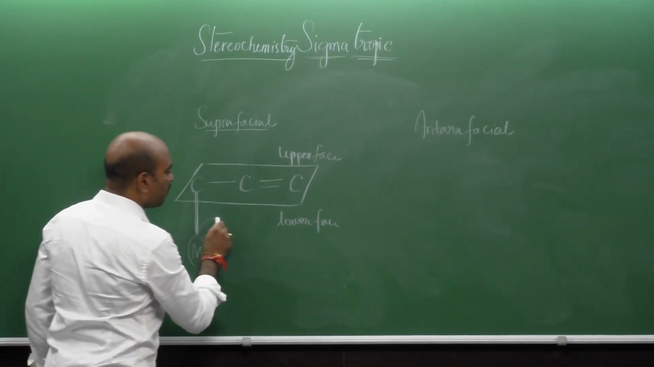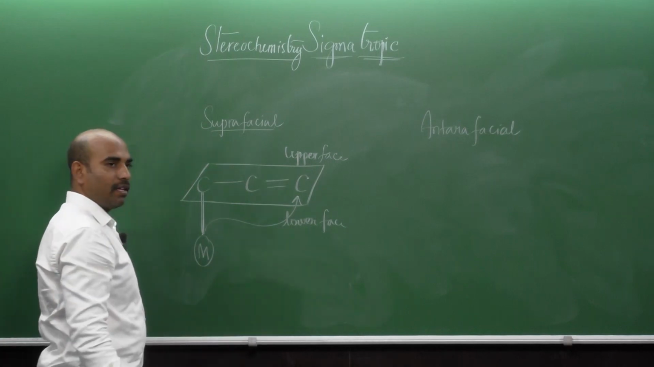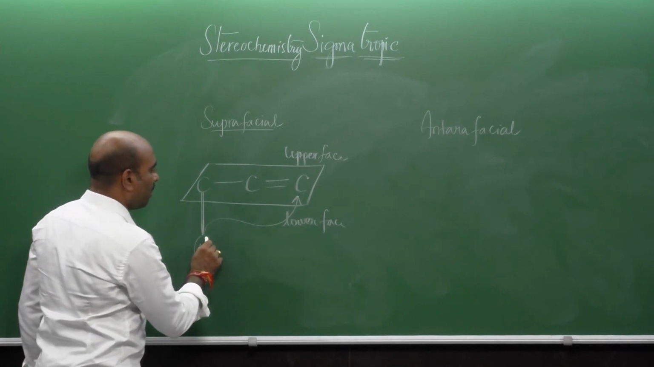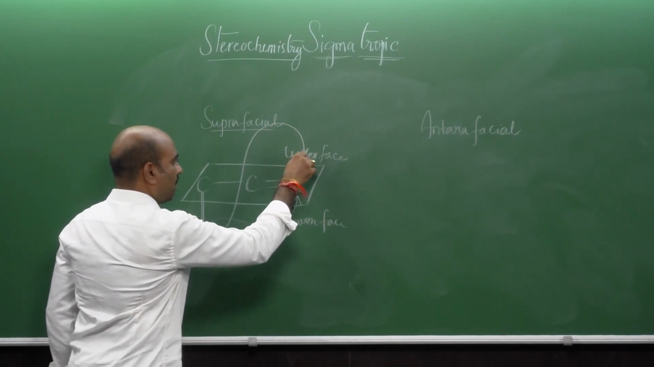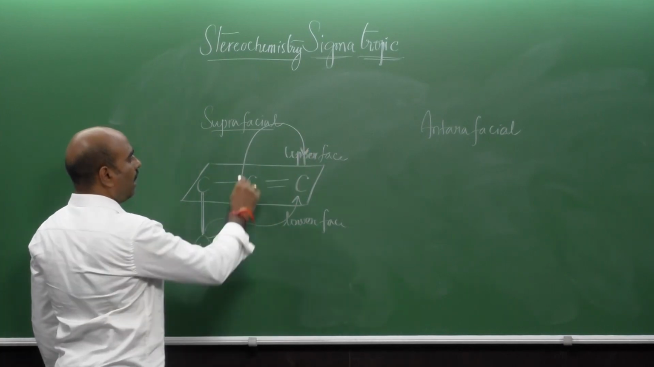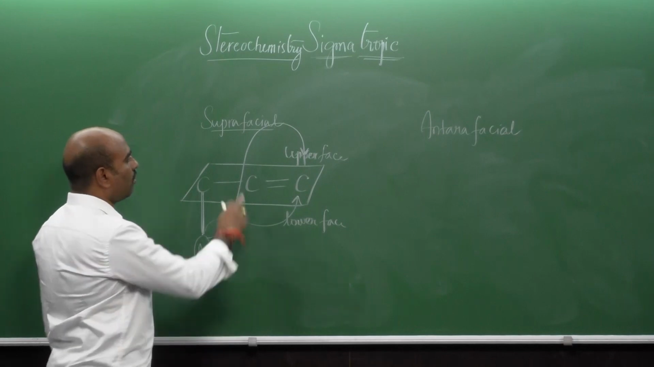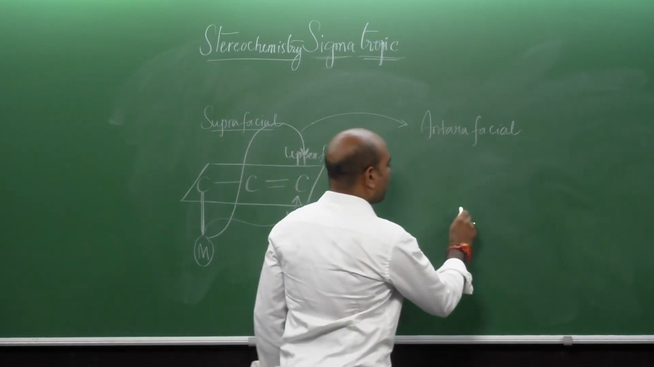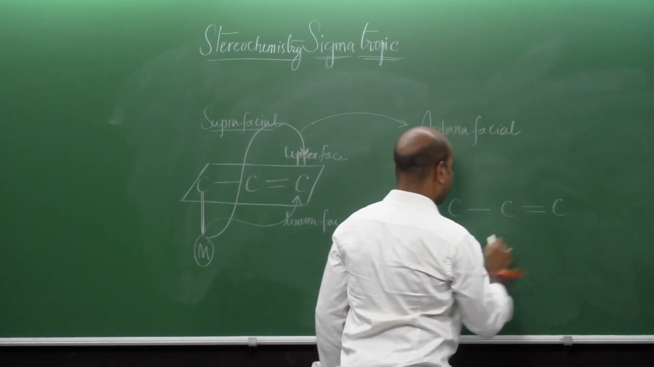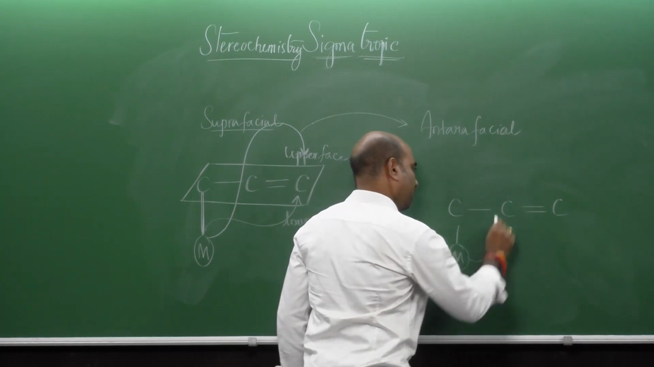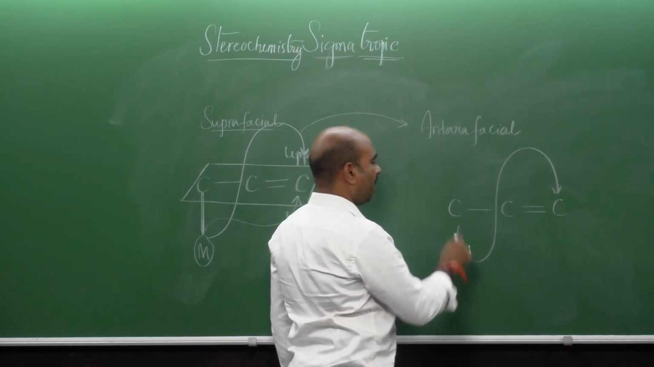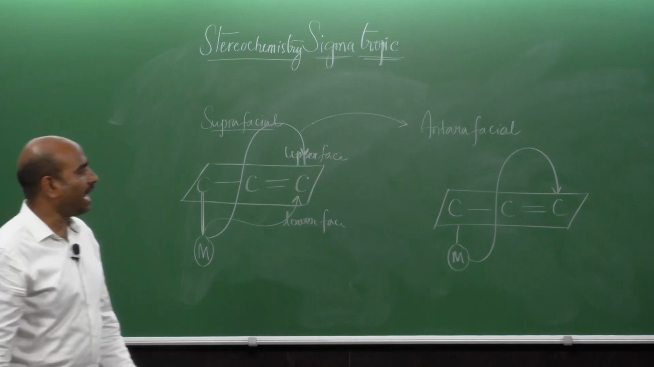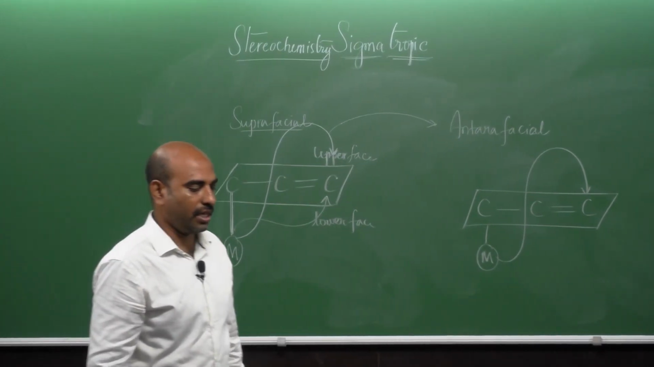If the migrating sigma bond is moving from the lower face to the lower face, it is called suprafacial. If the migrating sigma bond is crossing the carbon pi system, and then moving to the upper face, so now it should be called the antarafacial mode of sigmatropic reaction. So, you can see here clearly, it has crossed the pi system, right. So, this is the antarafacial mode of sigmatropic reaction.